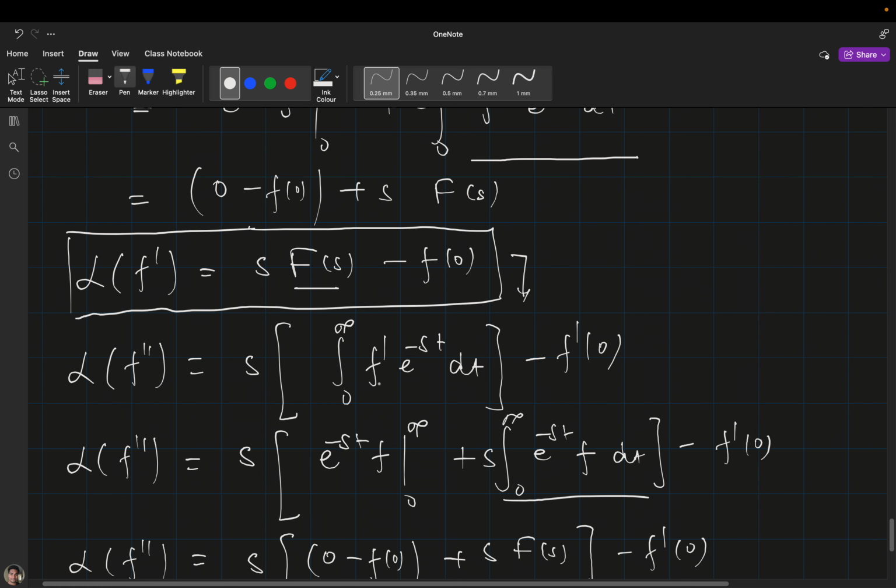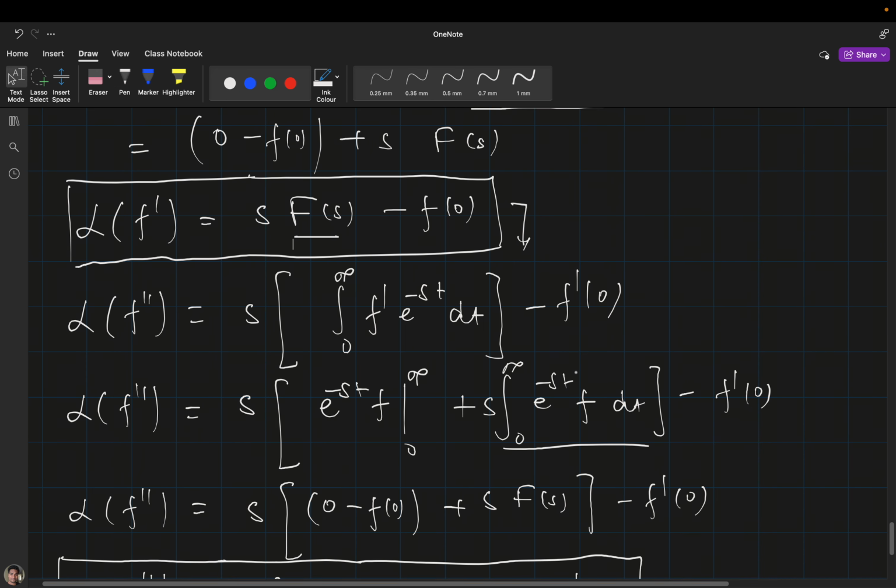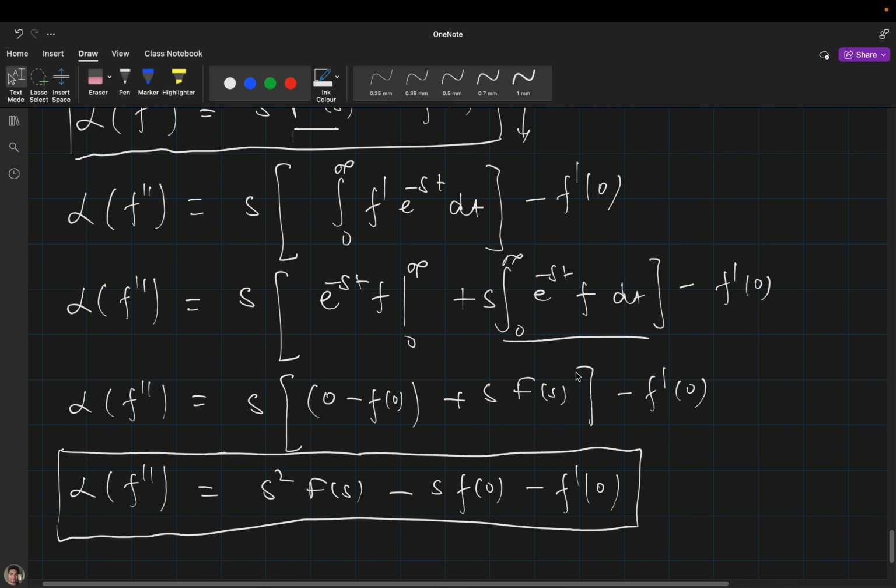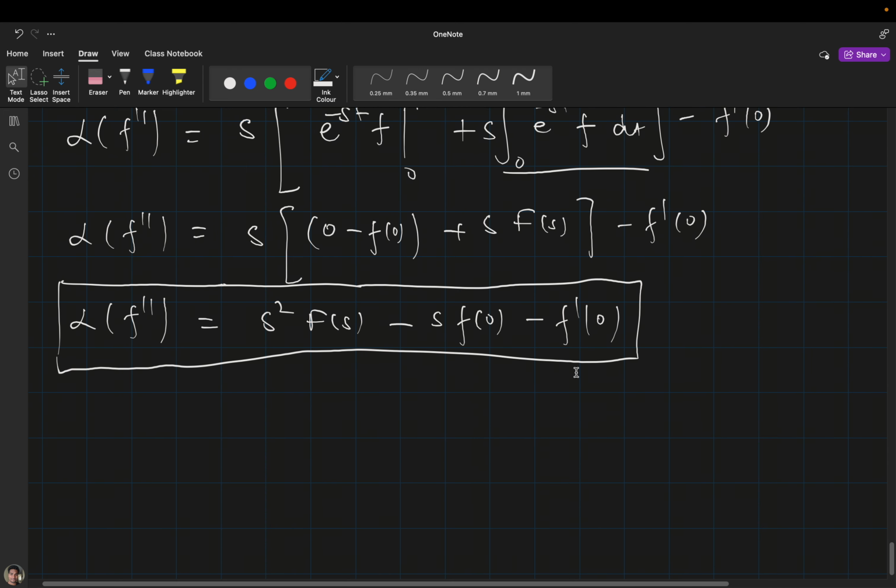That's why it has become the first derivative. And here you can also see that in place of f, it will be f dash 0. That's why I have written it like this. Fine. Okay, sir. Yes. So this was the second derivative.